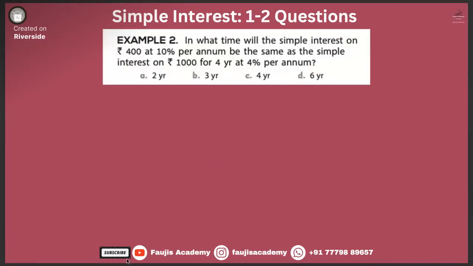Yes, sir. So example 2: in what time will the simple interest on 400 at 10% per annum be the same as the simple interest on 1,000 for 4 years at 4% per annum? What are the premises? In what time? Find time. Here, 400 is your principal, let's call it P1, and R1 is equal to 10% per annum.